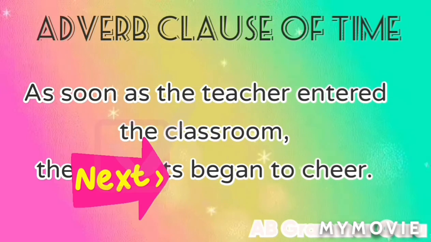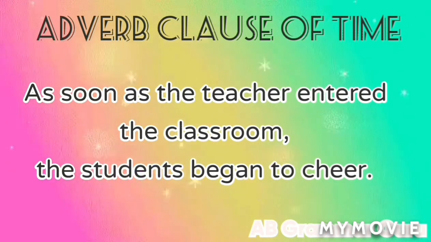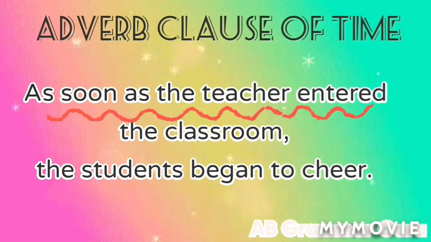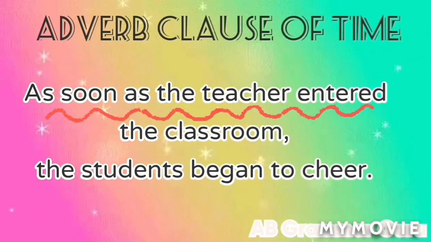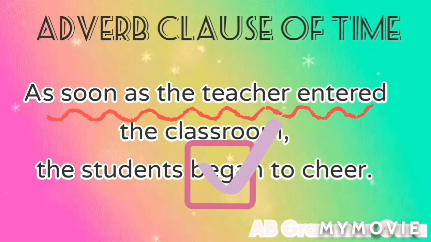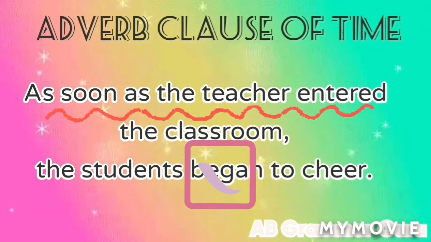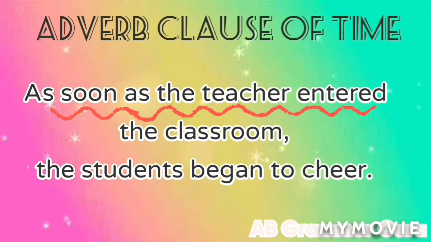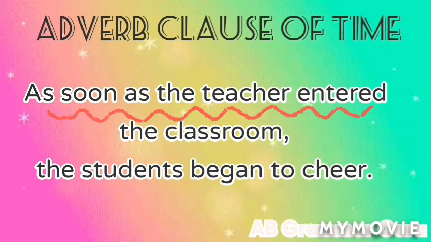Next one, as soon as the teacher entered the classroom, the students began to cheer. So as soon as the teacher entered the classroom, this is the subordinate clause. Why? Because there is a subordinate conjunction, as soon as, a compound conjunction. So we shall underline it and then put a box around began. Why? Because the underlined clause is telling us the time of beginning, right?